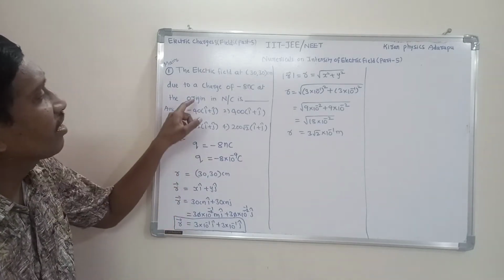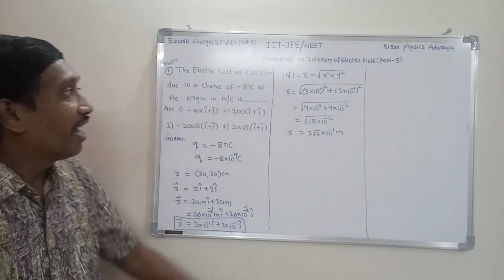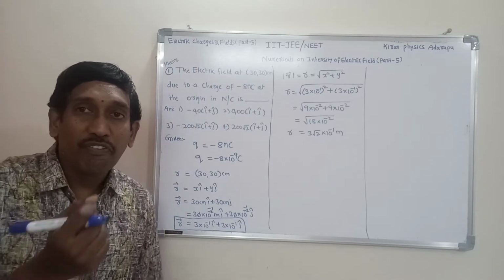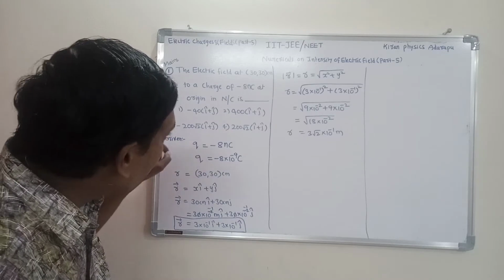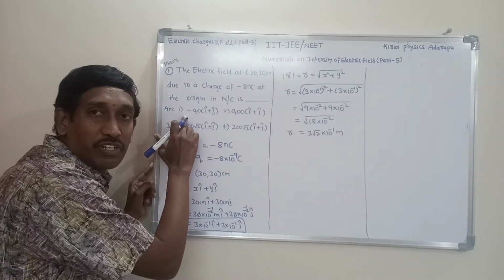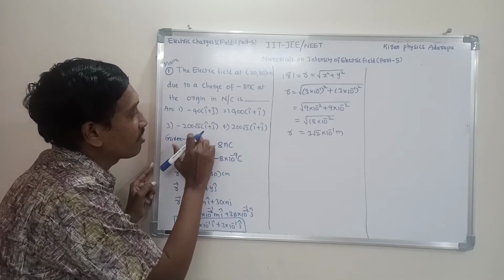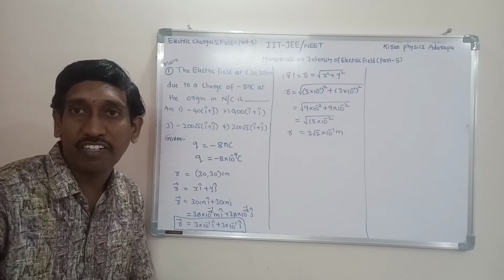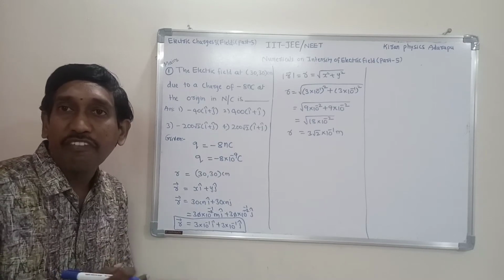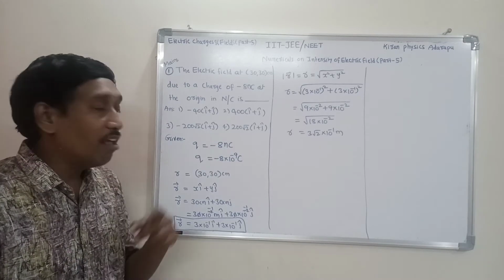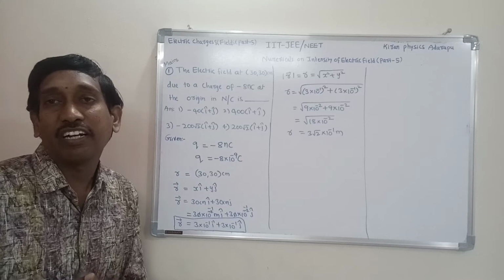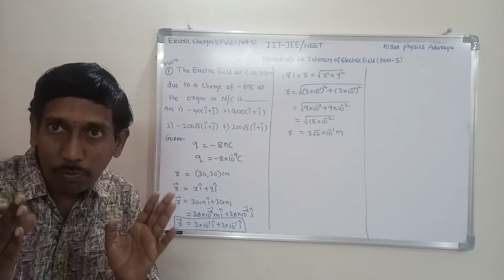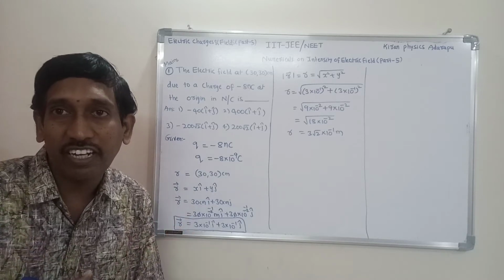Now what is being asked here? Electric intensity at this position. Before the formula, you want to understand the given options. Observe that all options are given in i and j unit vectors. That is the electric intensity in vector form. That means here we have to find the electric intensity in vector form.